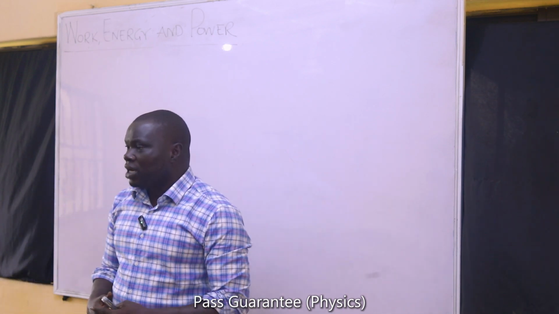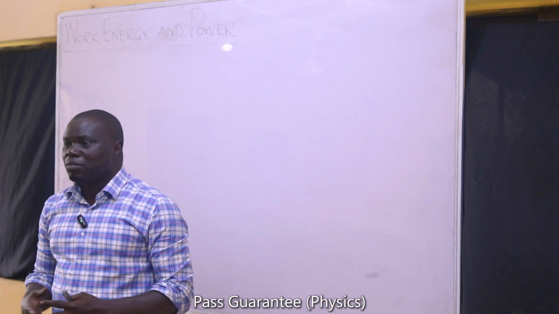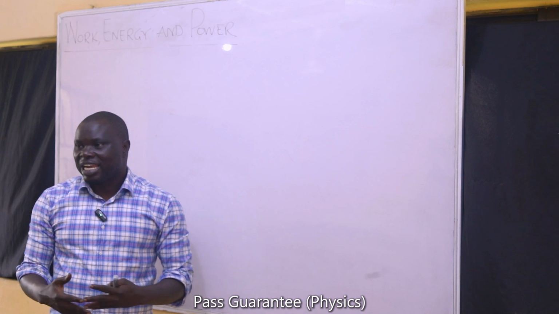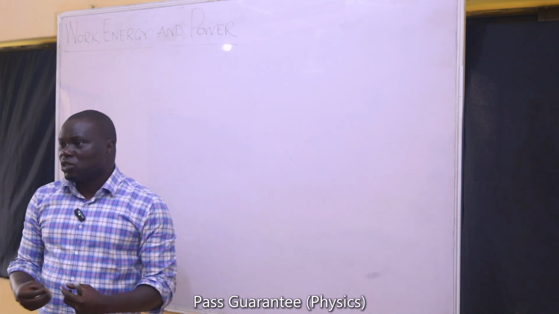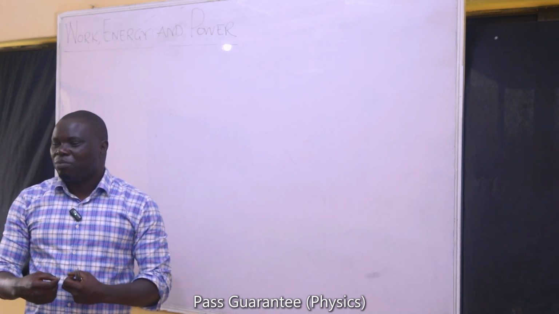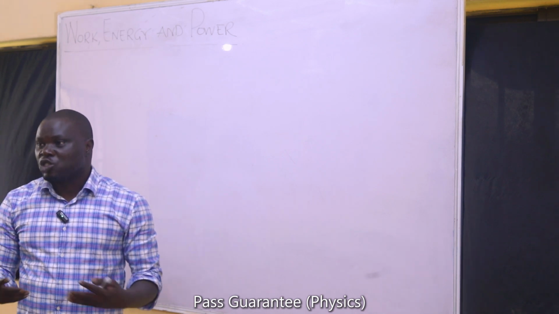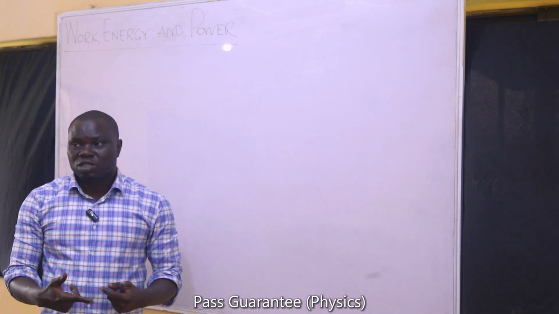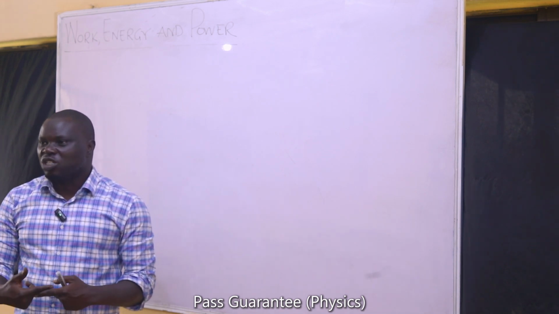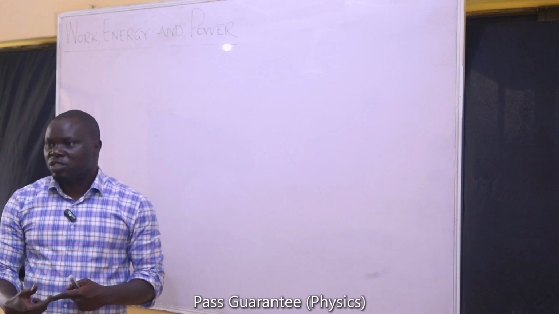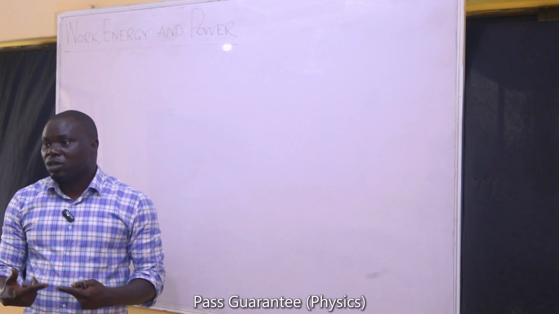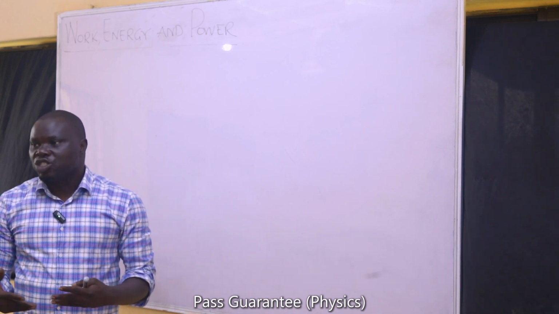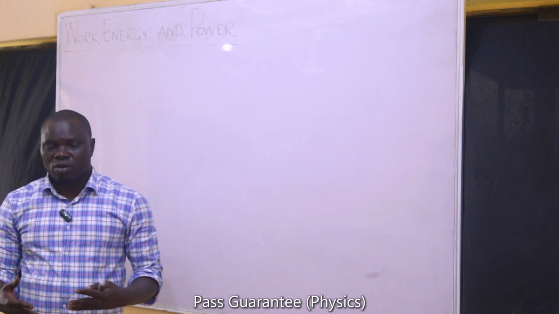But there are some sources of energy that once you have them, you can completely use them up. For example, chemical energy that comes from food or burning items can be completely exhausted. Anything that can burn or that can completely react can actually be exhausted. Fossil fuels are sources of energy, chemical energy particularly, that can be completely exhausted. So they are non-renewable. When you exhaust them, it is not possible for you to reverse the process and recreate them. It is not possible for you to use them and reuse them. So things like fossil fuel, food, and chemicals are non-renewable, while things like wind power are renewable, things like solar energy are renewable, or their sources are also renewable.